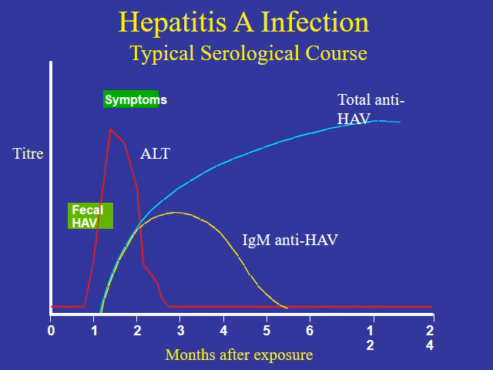The early detection of hepatitis A virus can be done by a stool sample. We can detect the virus in stool after 2 weeks of exposure, and the detection could be done by electron microscopy or, depending on PCR, looking for the genome of the virus in the stool. So the early detection of the virus can be started earlier in the course of the infection, after 2 weeks of the exposure.